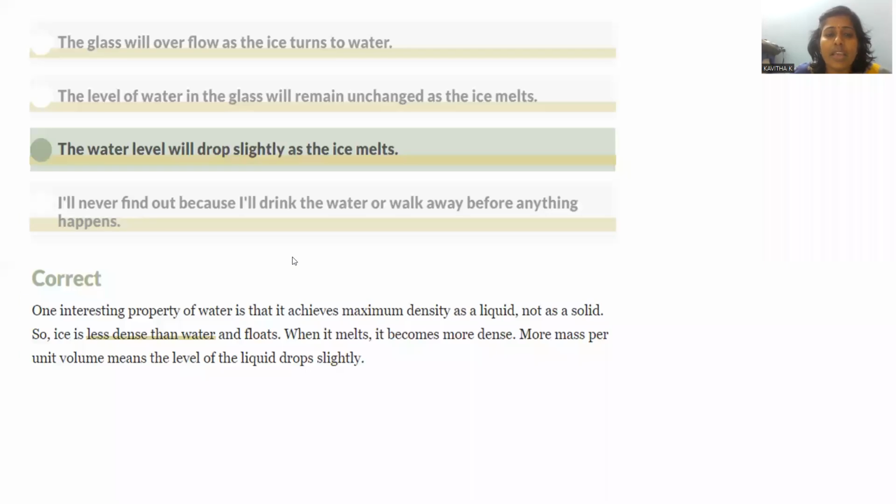That's the reason why, in liquid to solid formation, its volume occupation increased, and in solid to liquid formation, the volume occupied decreased, because it has maximum density in the liquid form. This is the right option. Option number C is the correct answer.